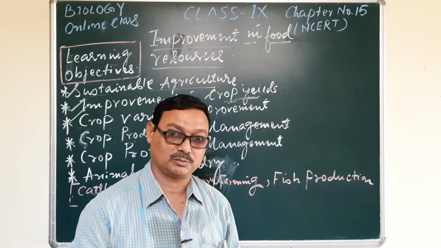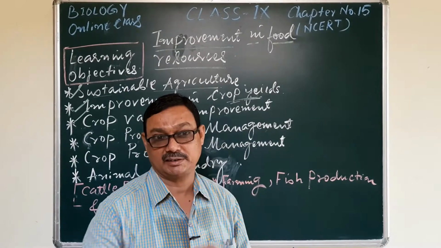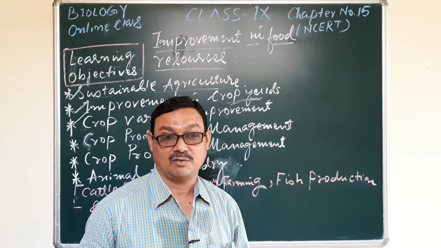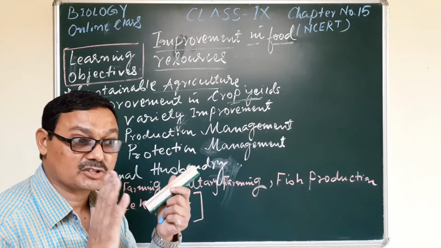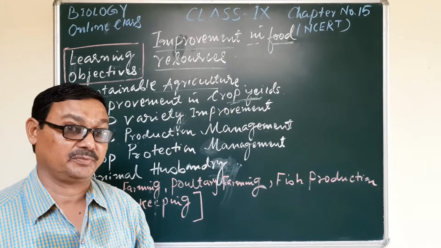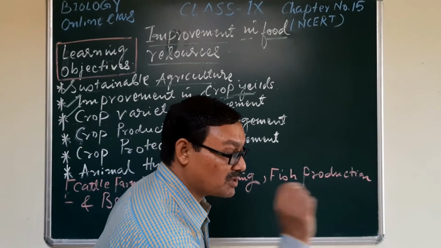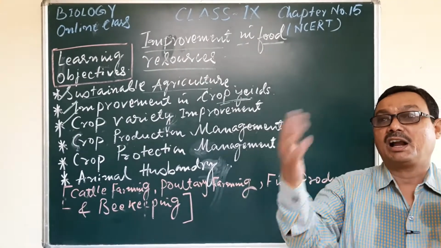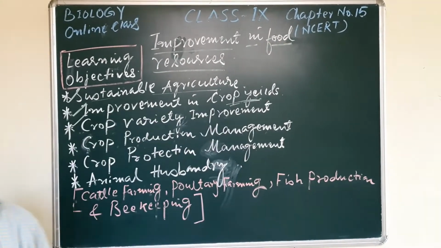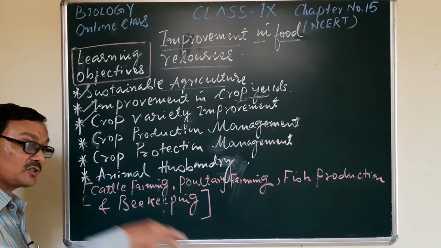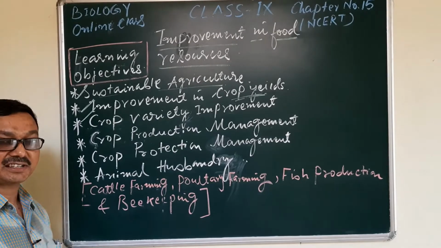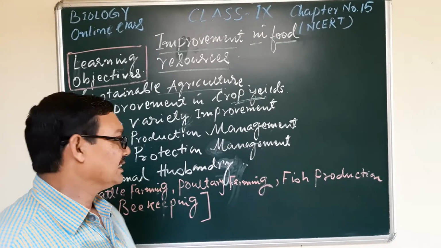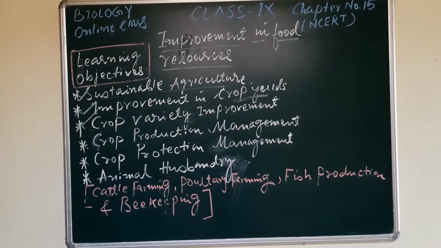How can they grow well, how can they develop profusely, what are the different factors responsible for their better growth and development, whether they are getting a proper amount of water and minerals, yes or no. If they are not getting it, how can we alternatively provide it? They are also living, they can photosynthesize, they give us food materials, and we can also give them food for their production. So that is crop production management.